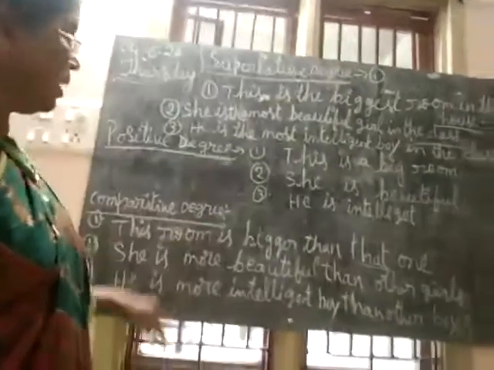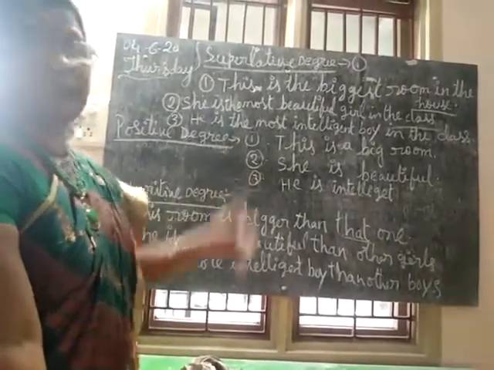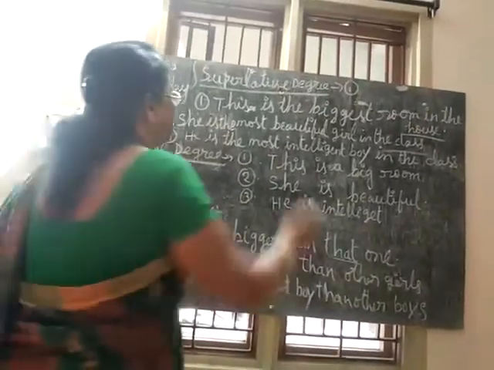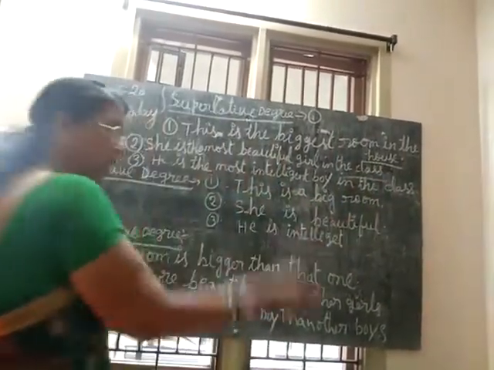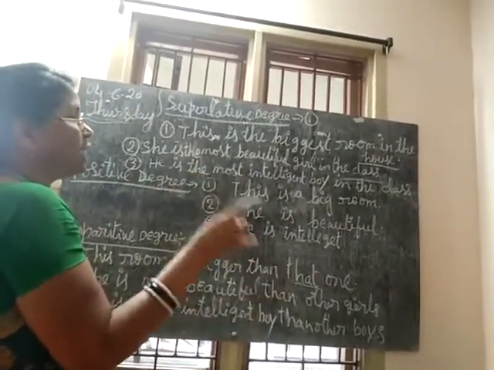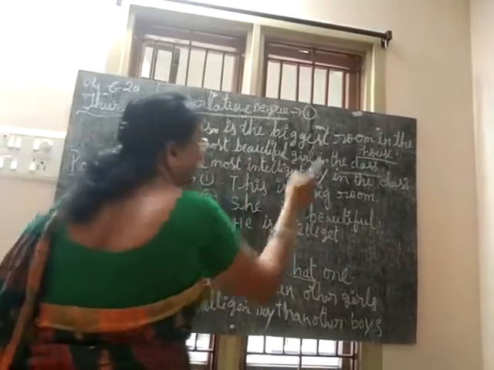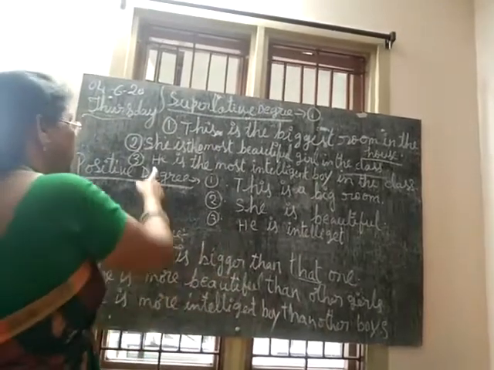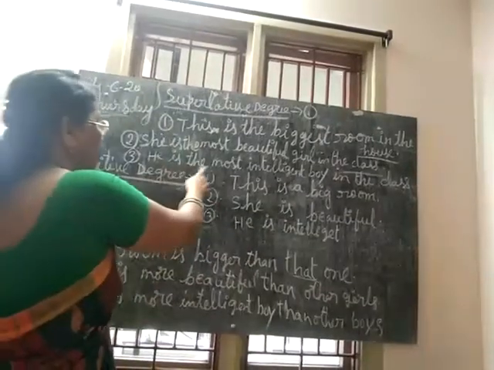In the superlative degree, room, beautiful and intelligent are highlighted. How? This is the biggest room in the house. She is the most beautiful girl in the class. He is the most intelligent boy in the class.